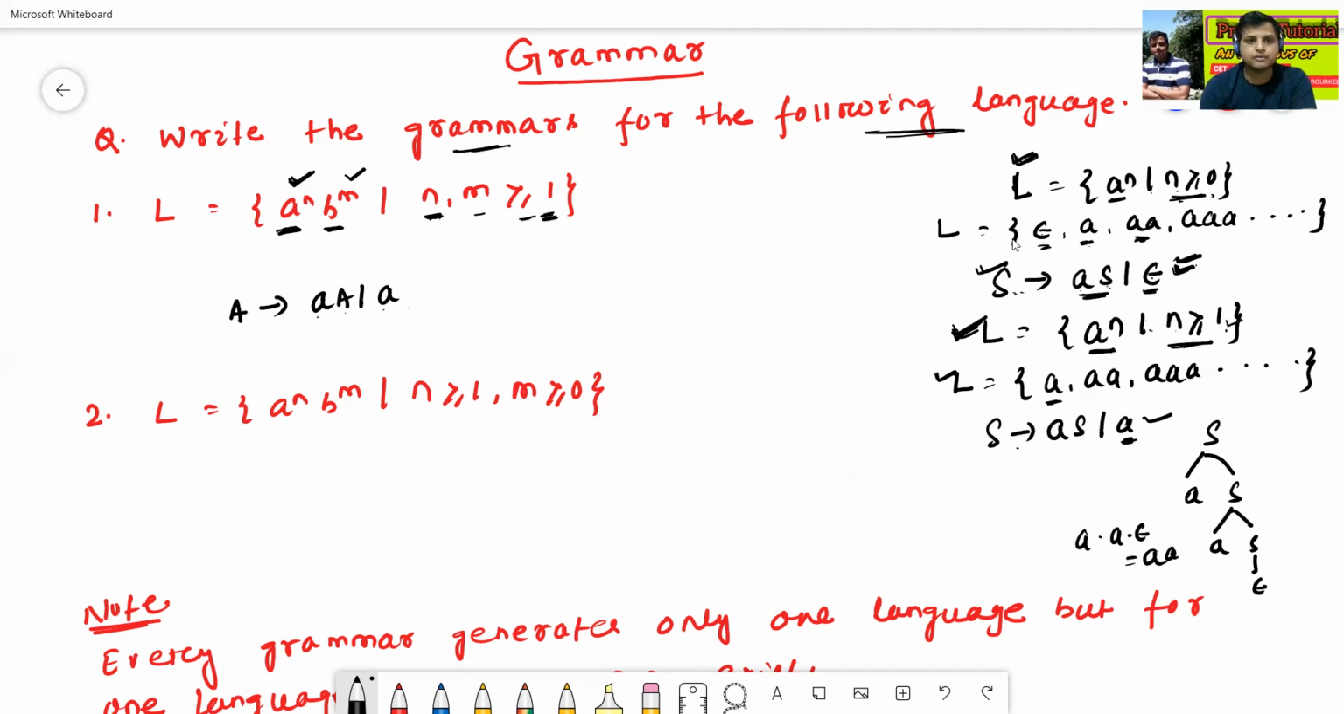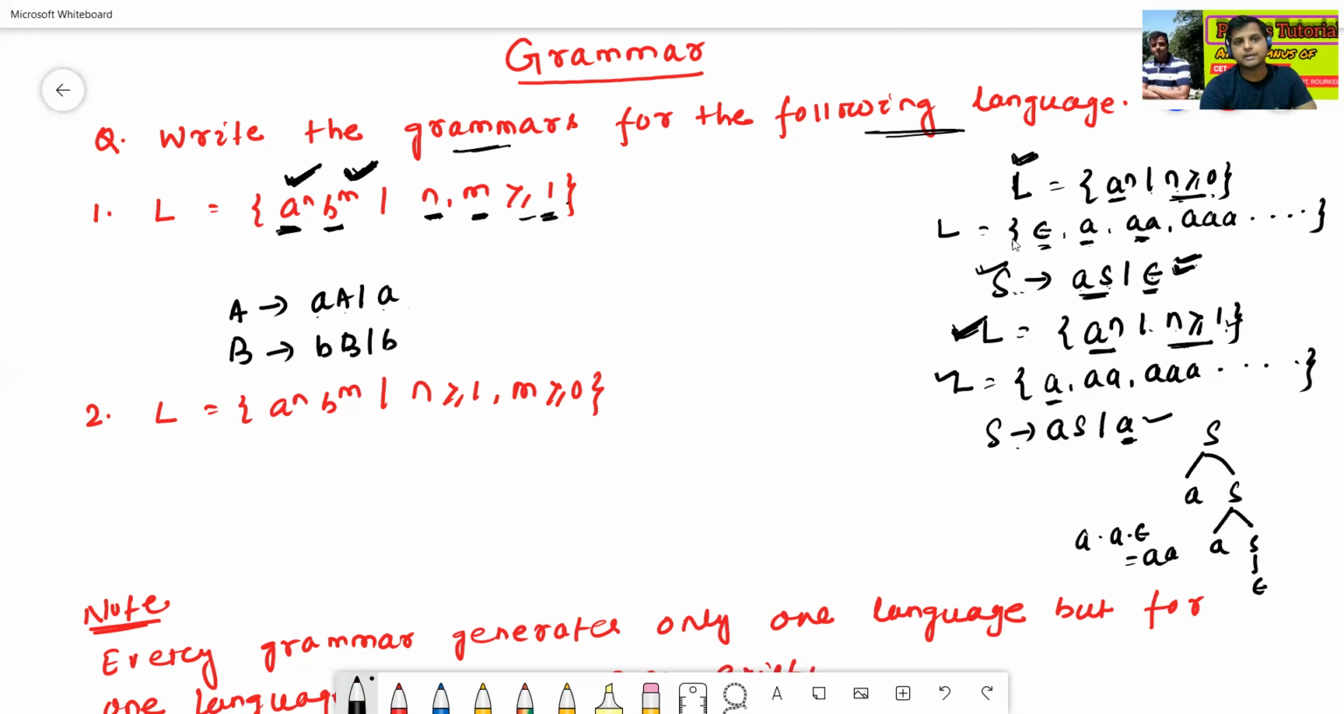So b to the power m. The next one is b to the power m and m is greater or equal to 1. For b to the power m, the grammar is like this: B to BB slash B, because here m is greater or equal to 1. So for a to the power n, A to AA slash A. For b to the power m, B to BB slash B.